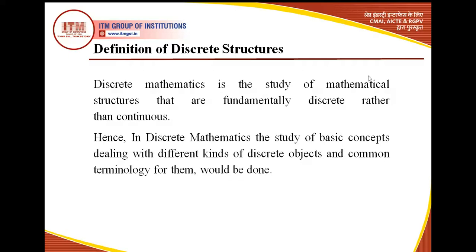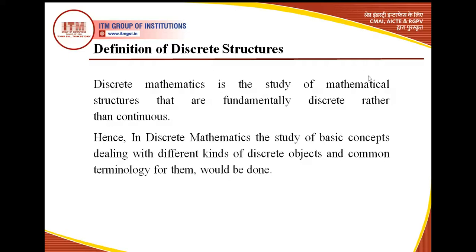Suppose we have taken certain objects and collected them. Then we would see the number of objects in the set and what operations we can apply to the sets. The study of the operations of a set would be known as the study of mathematical structure.